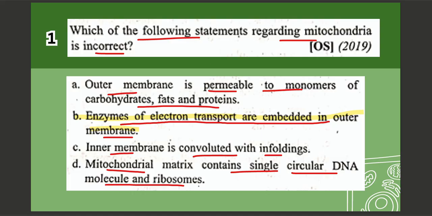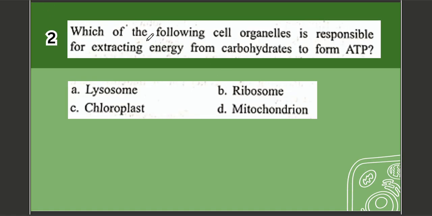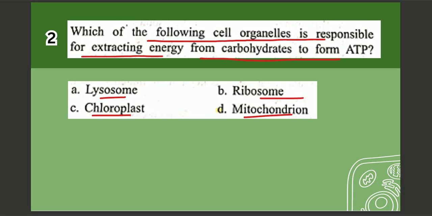Next question. Question number 2. Which one of the following cell organelles is responsible for extracting energy from carbohydrates to form ATP? Options are A. Lysosomes, B. Ribosome, C. Chloroplast, D. Mitochondria. The correct option is option number D, which is mitochondria.